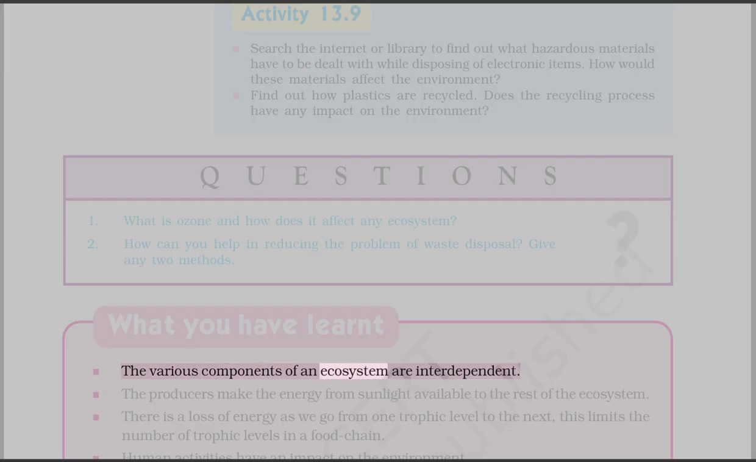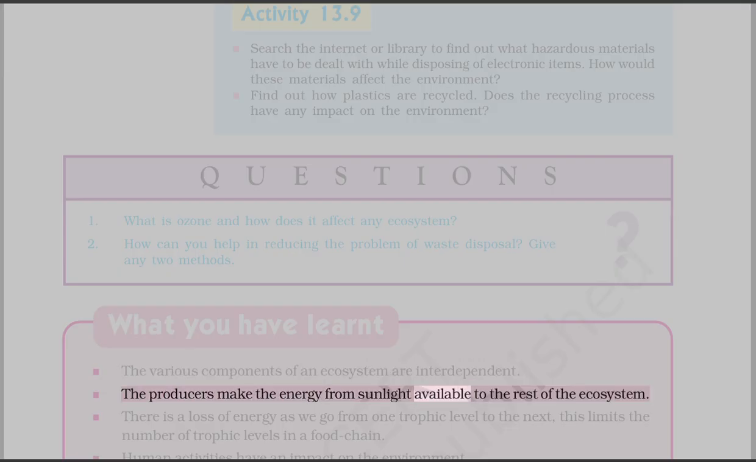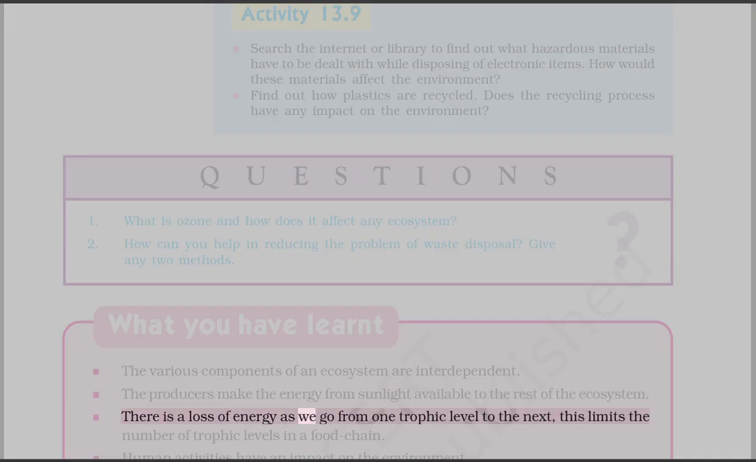What you have learned. The various components of an ecosystem are interdependent. The producers make the energy from sunlight available to the rest of the ecosystem. There is a loss of energy as we go from one trophic level to the next. This limits the number of trophic levels in a food chain.